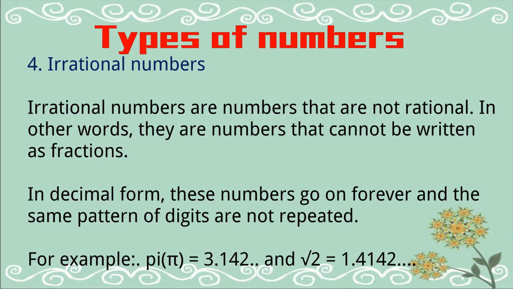Number 4, irrational numbers. Irrational numbers are numbers that are not rational. In other words, they are numbers that cannot be written as a fraction. In decimal form, these numbers go on forever and the same pattern of digits is not repeated. For example, pi 3.14, root 2 1.41.